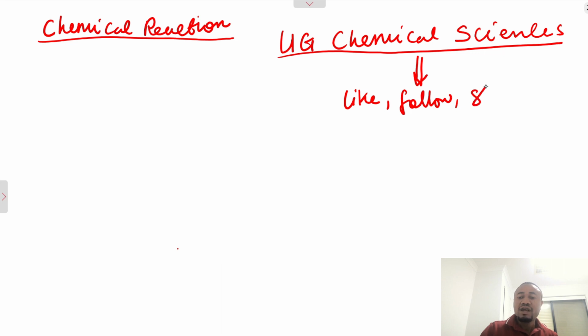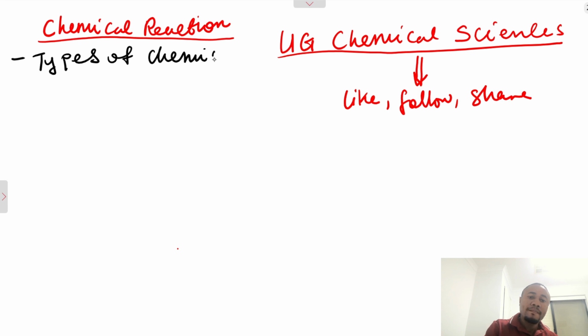I will be giving you the subheadings, or subtopics, that we are going to look at under types of chemical reaction.